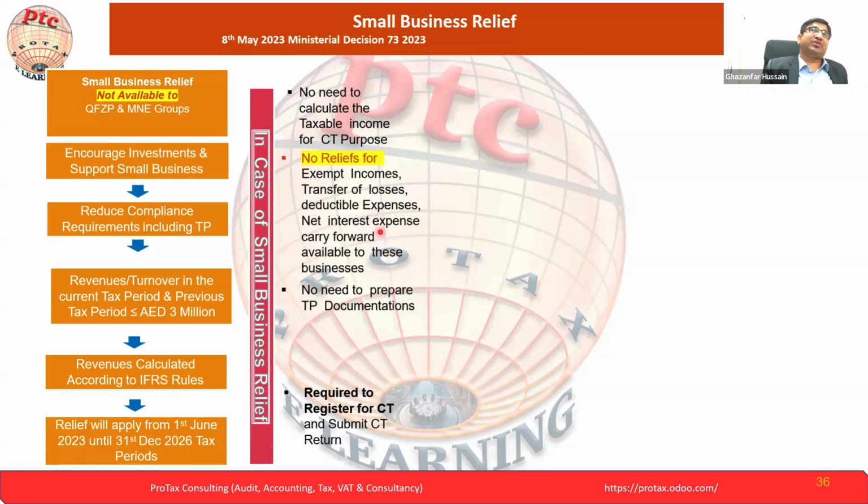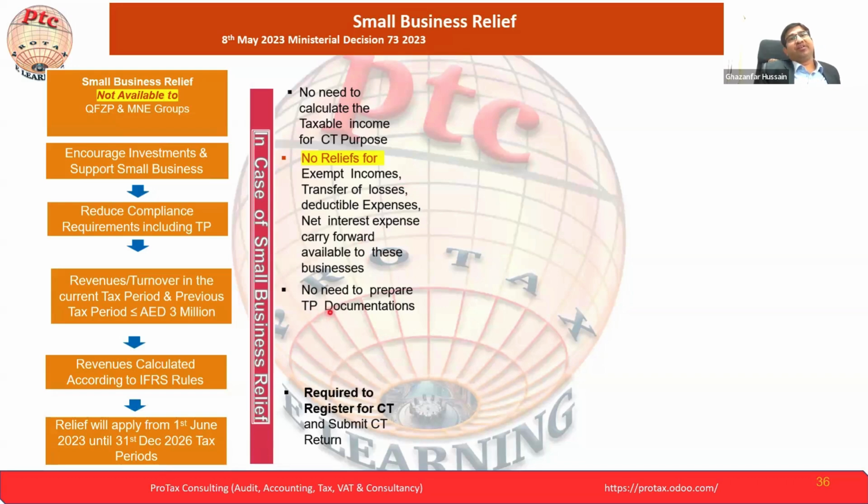Net interest expense we can carry forward up to 10 years, and the losses we can carry forward for future years. But if you opt for the SBR, then you cannot claim in the future, because the authorities will say you already opted for the small business relief, so you are not putting your business income under taxable calculation, so we will not consider the previous losses also.